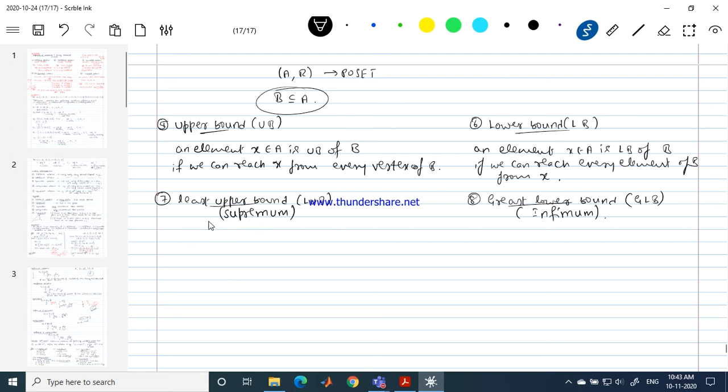You people know the definition of least and greatest already. So you can find more than one upper bound. Among the upper bounds, which one is the least? Least refers to one upper bound that is related to all the remaining upper bounds. Greatest lower bound means among the lower bounds, identify the one lower bound to which all remaining lower bounds are connected. That is, from all the remaining lower bounds, I can reach that lower bound. It's called the greatest among the lower bounds.